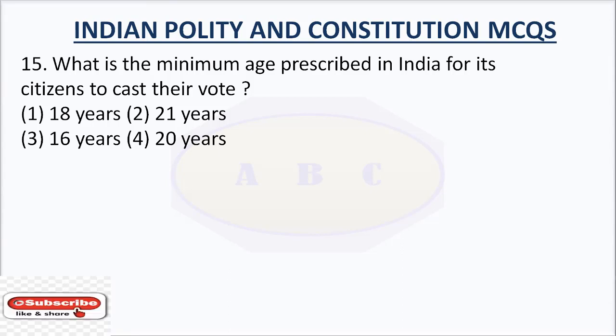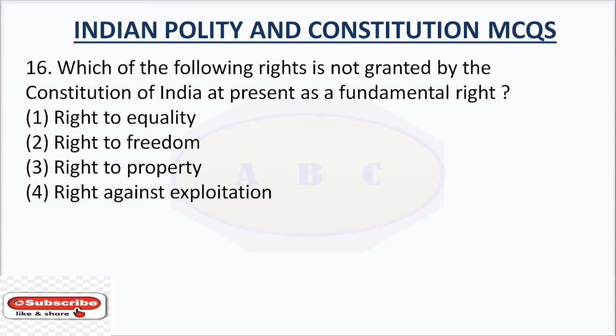Question number 15. What is the minimum age prescribed in India for its citizens to cast their vote? The right answer is 18 years. Every citizen of India who is over 18 years of age, irrespective of gender, caste, religion or race, who is otherwise not disqualified, is eligible to vote.